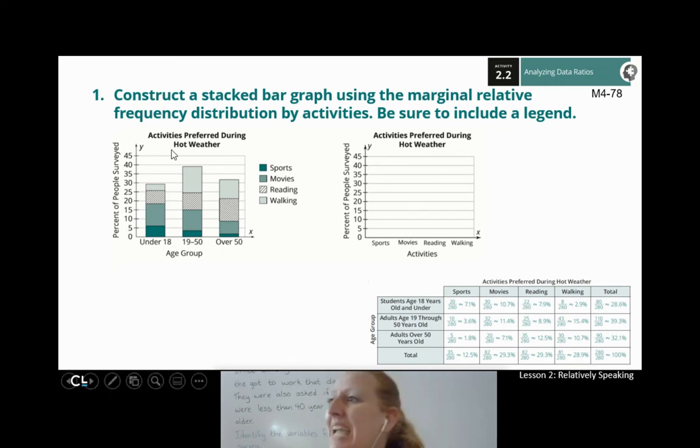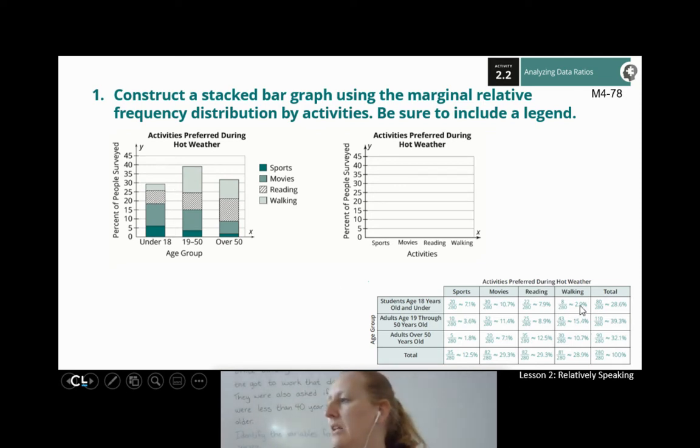For under 18s, sports is 7.1%. So here's 5, and we went a little above that. Movies is 10.7%, so we added 10.7 on top of that. 7.1 plus 10.7 takes us to 17.8. So here's our next chunk. Reading is at 7.9%, so we added 7.9% on top of that, which takes us to 25.7, just barely over 25%.